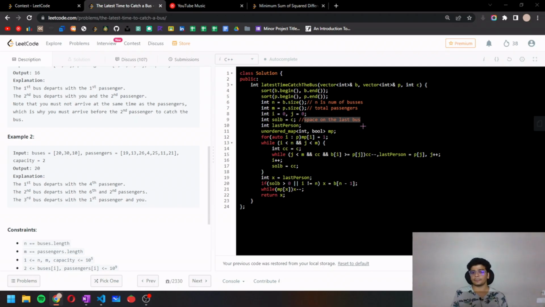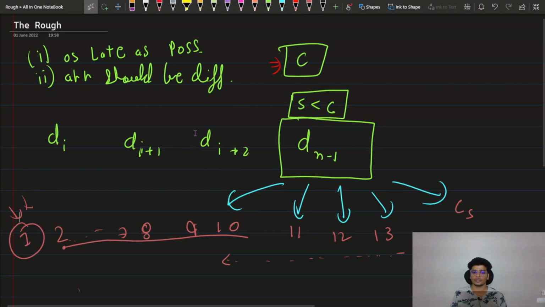Alright, so if there is any space left on the last bus, so let's say this was the last bus in which the last passenger hopped in. That means that there is definitely space left on this bus as well.